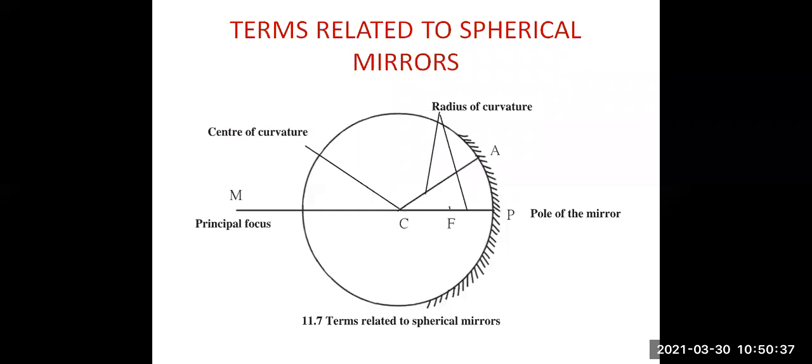Now what is principal focus? Incident rays which are parallel to the principal axis of a concave mirror, after reflection from the mirror, meet at a particular point in front of the mirror on the principal axis. This point F is called the principal focus of the concave mirror. You can see capital letter F written between C and P, that is called the principal focus of the mirror.